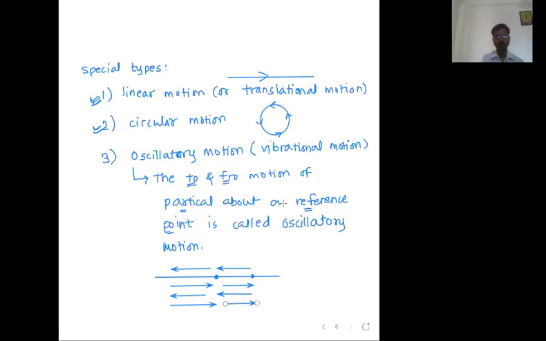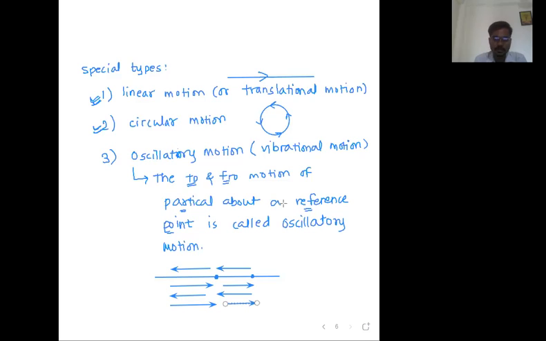Sir, bouncing of a ball, up, down, up, down. Yes, that is ultimately a vibrational motion, but ultimately it is going to stop. Any other example? Let me give you one beautiful example for this.